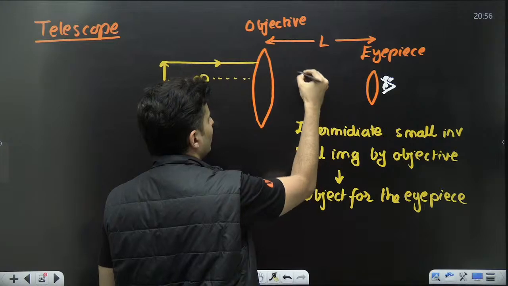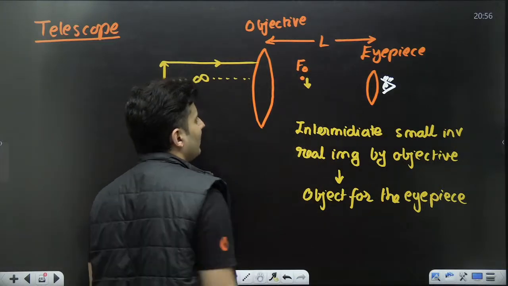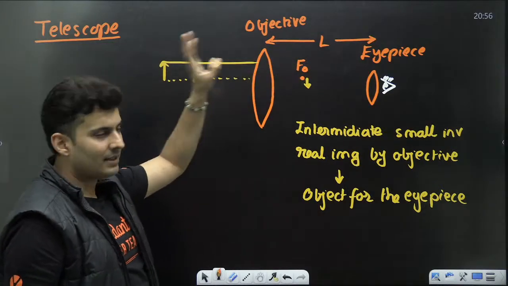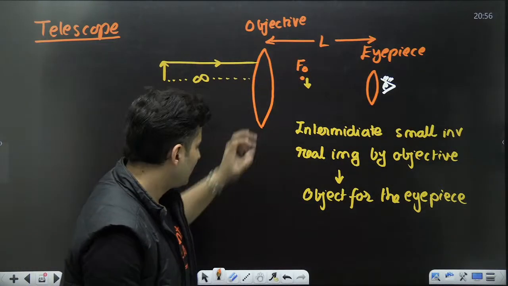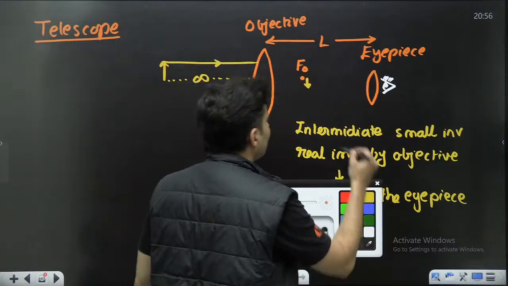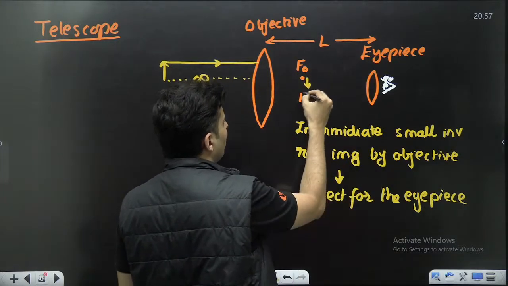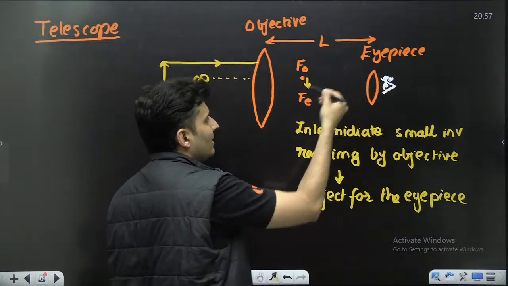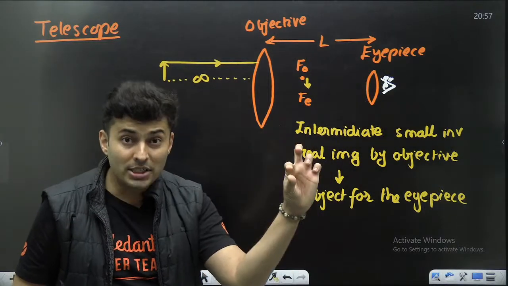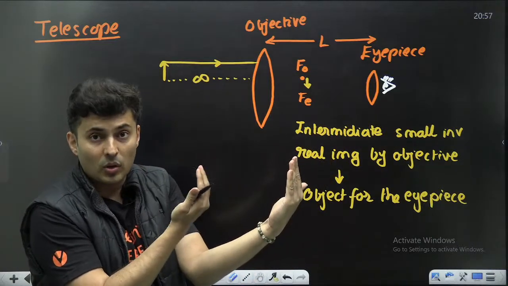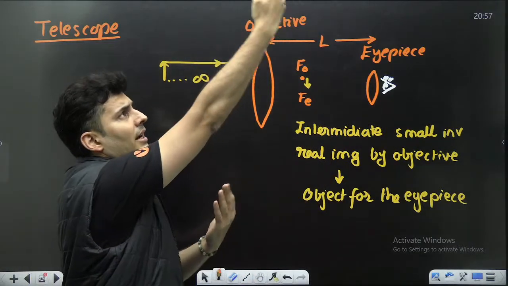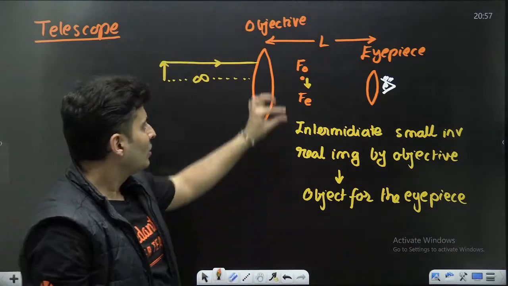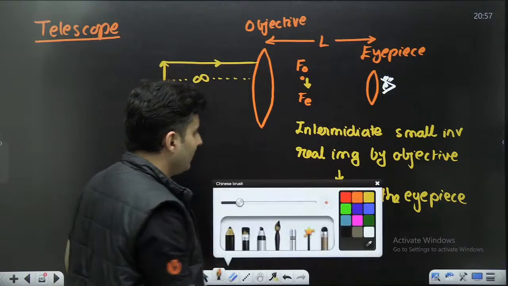Very close to the focal point. So that image will be very close, because the rays will almost meet at the focal point. This image is now made sure that it is also before the focal length of the eyepiece. Because if you put an object before the focus for a convex lens, the image becomes erect, magnified and virtual.